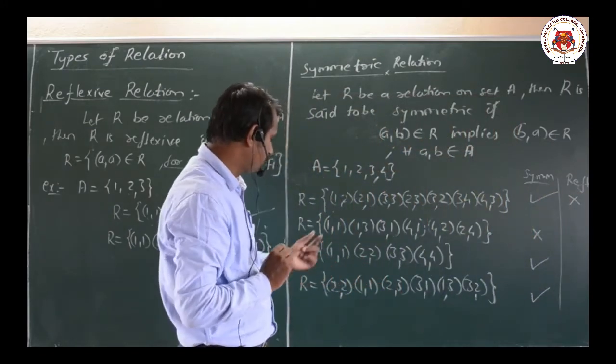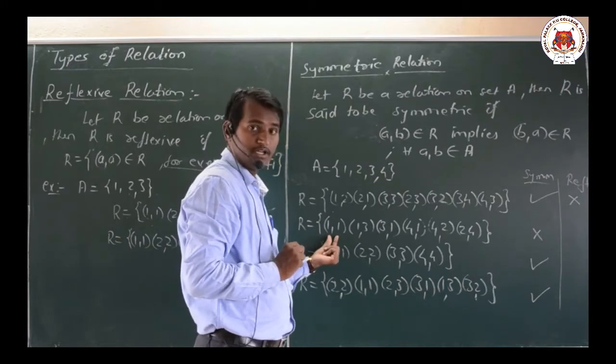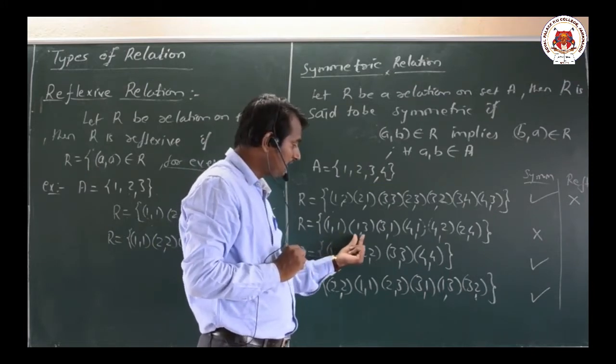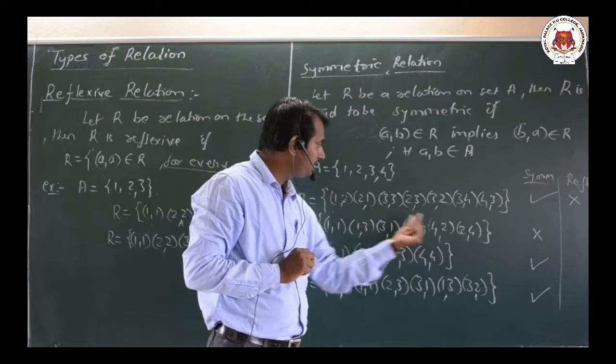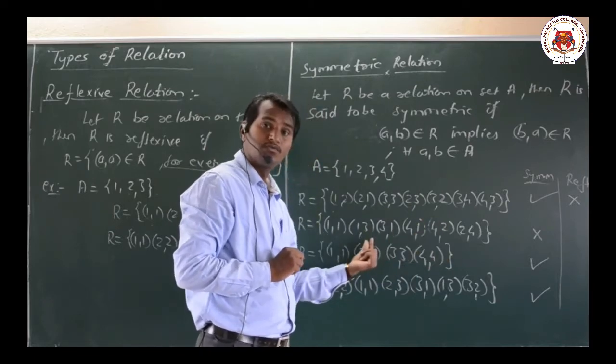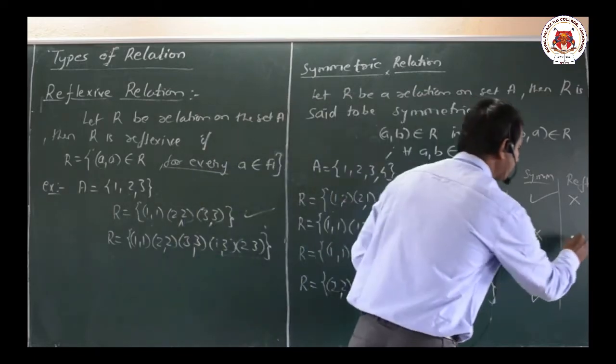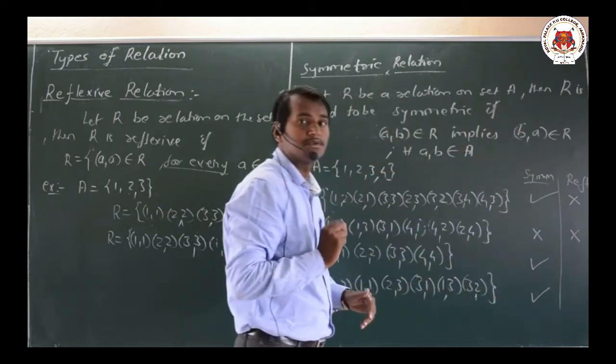Now the second example, R equal to (1, 1) we have. Observe here, (1, 1) we have, but do we have any (2, 2)? We don't have any (2, 2). (3, 3) is also not there. (4, 4) is also not there. Therefore it is again not at all reflexive.